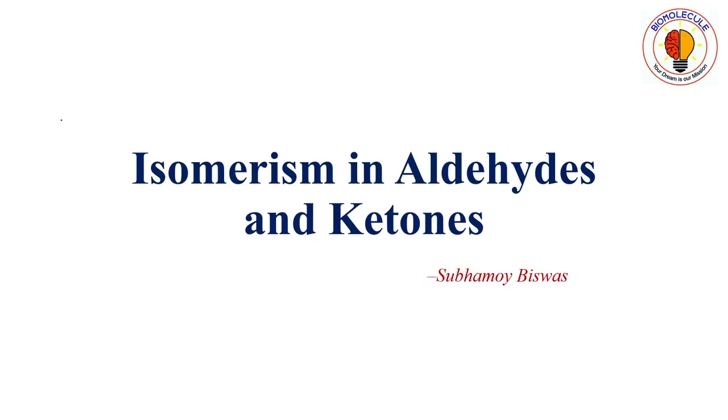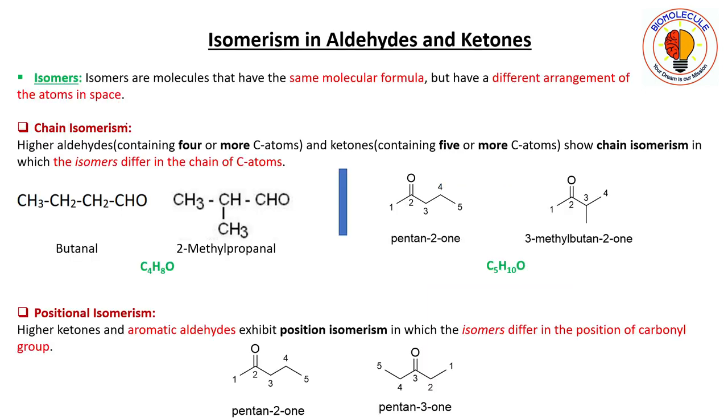Hello everyone. In this class, we will learn about isomerism in aldehydes and ketones. So let's begin. First of all, what are isomers? Isomers are molecules that have the same molecular formula but a different arrangement of atoms in space.